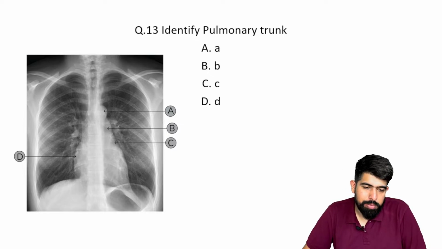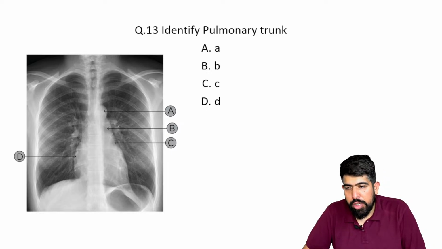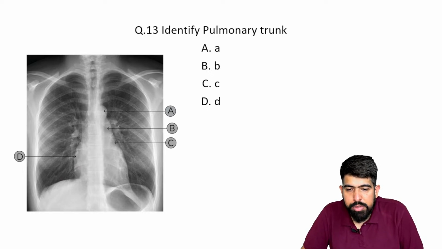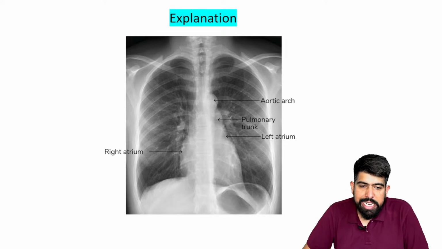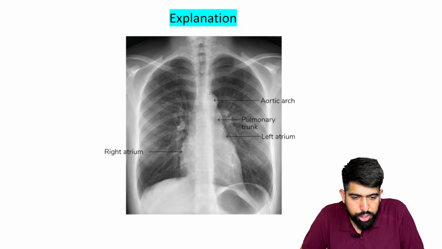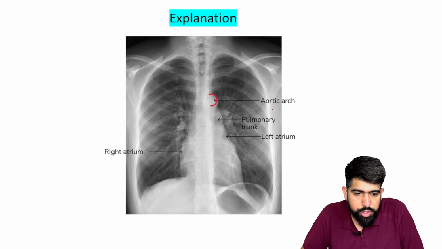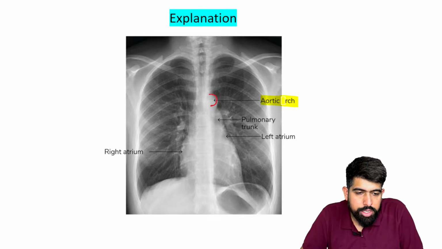What will be your answers? A? No. A will not be the pulmonary trunk. He is asking you about the pulmonary trunk. Just before answering, I'm trying to explain. Check out this image. Which A are you saying? This notch which you are answering is not the pulmonary trunk. This is your aortic notch.